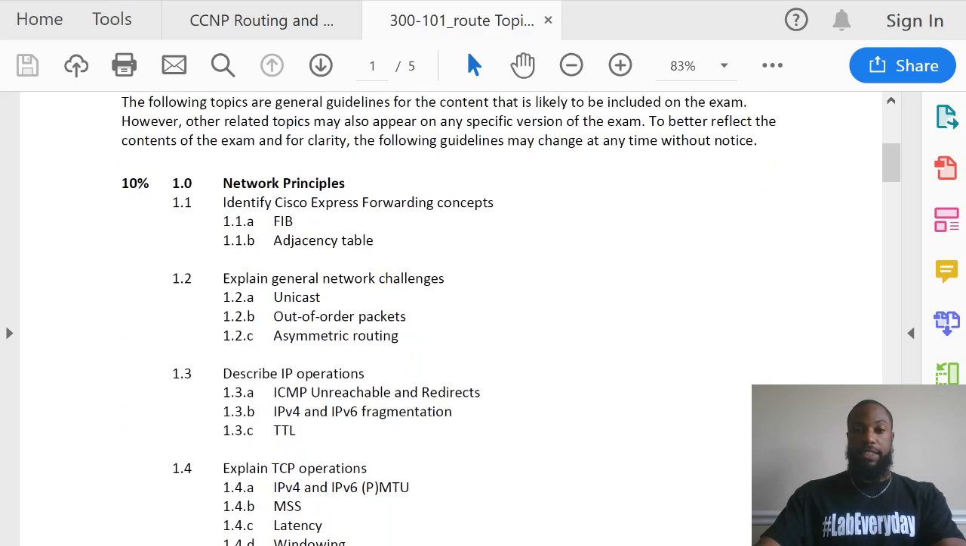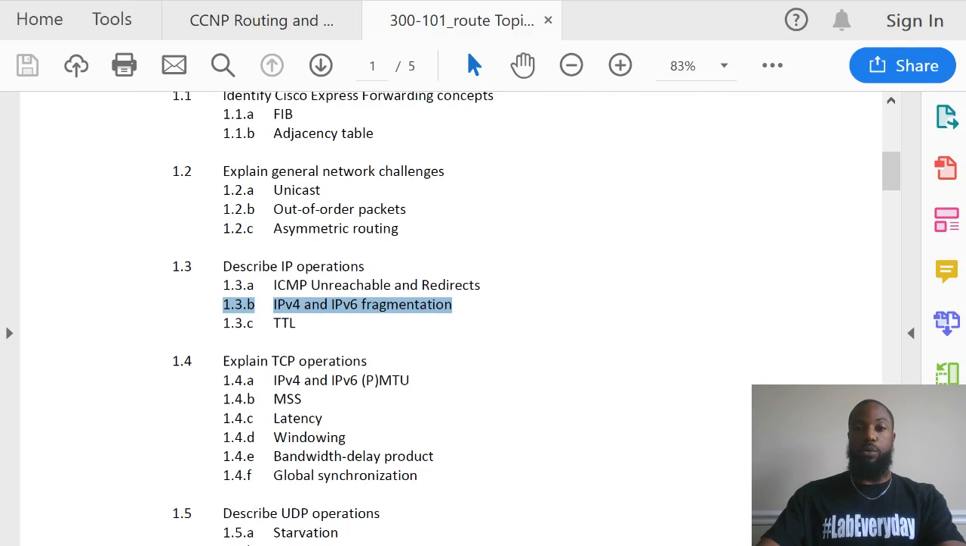This is exam. We are still on networking principles, right? Section 1.3b, IPv4 and IPv6 fragmentation. After that, we're going to do TTL, which is 1.3, time to live. All right, so let's get on with the show.